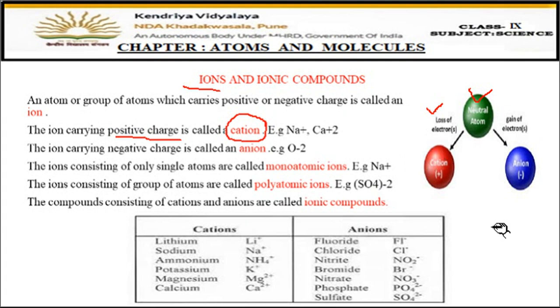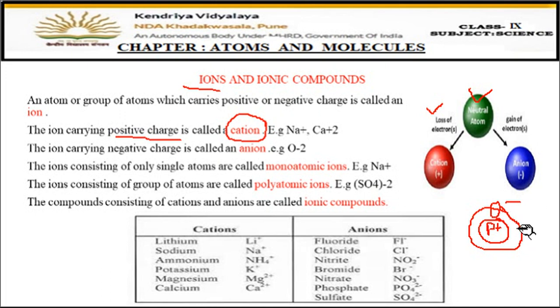Why is it reverse? I'll tell you that. See, in the nucleus of the atom, there are protons, right? Protons are positively charged, and outside the nucleus, electrons are moving, and these electrons are negative in charge, right? And in a neutral atom, number of protons is equal to number of electrons. So suppose the atom is giving its electron to some other atom, that means it is donating negative charge.